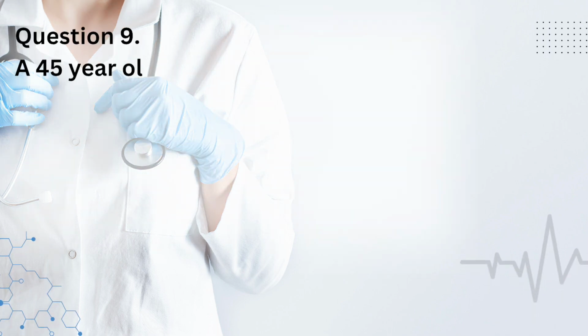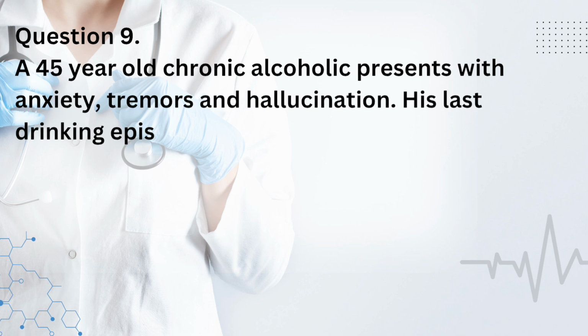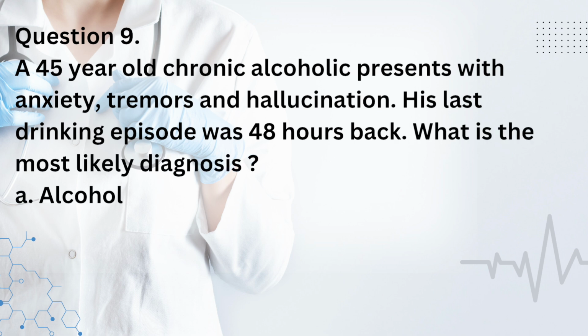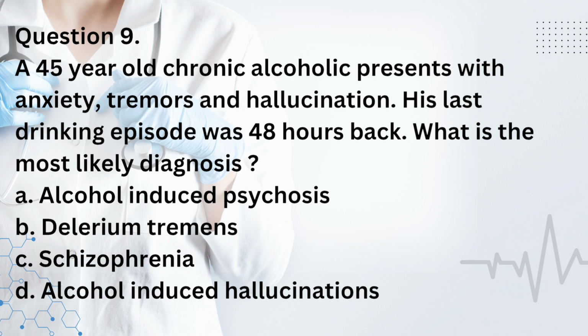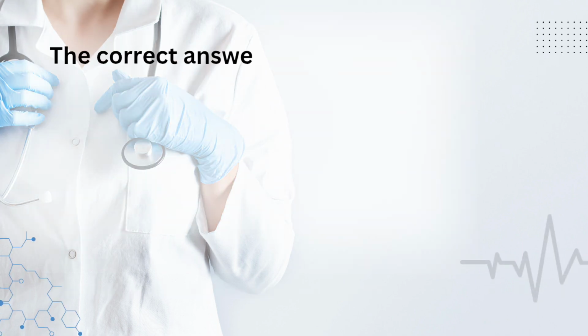Question 9. A 45-year-old chronic alcoholic presents with anxiety, tremors and hallucination. His last drinking episode was 48 hours back. What is the most likely diagnosis? A. Alcohol-induced psychosis. B. Delirium tremens. C. Schizophrenia. D. Alcohol-induced hallucinations. The correct answer is B.